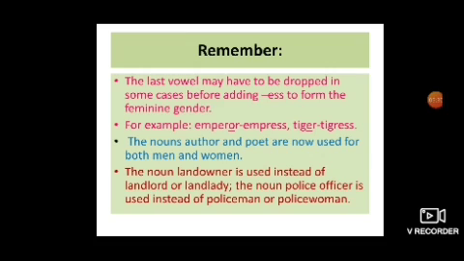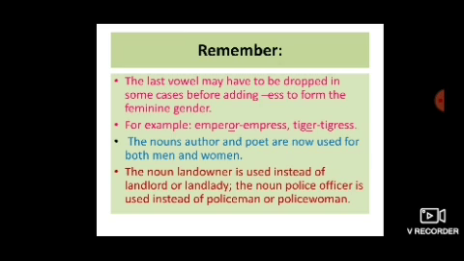Now some points to remember while forming the gender of nouns. The last vowel may have to be dropped in some cases before adding ess to form the feminine gender. We have seen that ess is added to change the masculine to feminine. But you have to remember something like emperor. What will be the feminine of emperor? Empress. And tiger, tigress. So the last vowel you have to drop and you have to add ess afterwards.